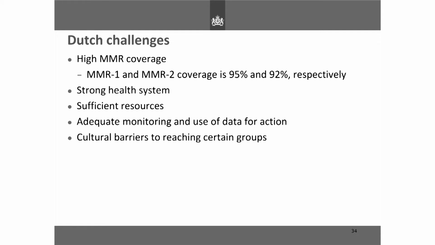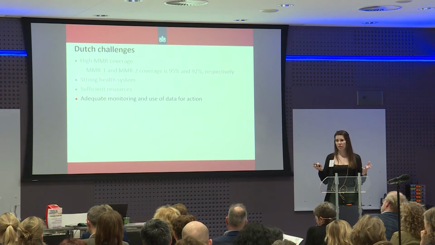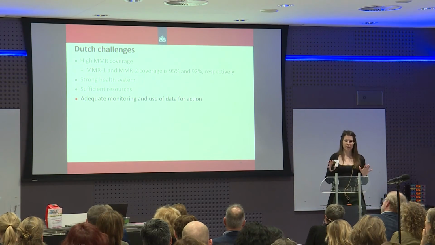So if we forget about the global challenges, let's just think about the Netherlands. The Netherlands has a high MMR coverage, with 95 and 92% respectively for MMR 1 and 2. That's very high. It has a strong health system, I think we would all agree. It definitely has sufficient resources, and it has adequate monitoring and use of data for action in many different ways in terms of surveillance, but also with the use of the vaccine registry. That really is something that you should be very glad you have.